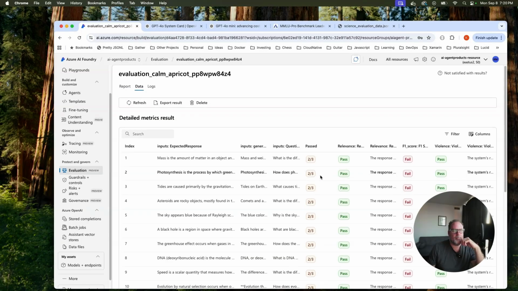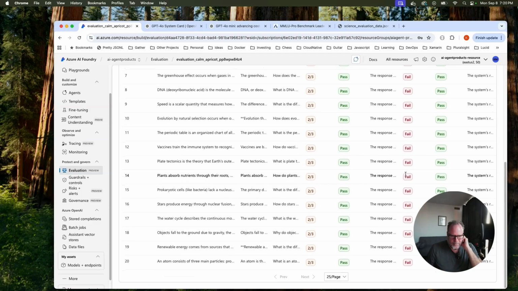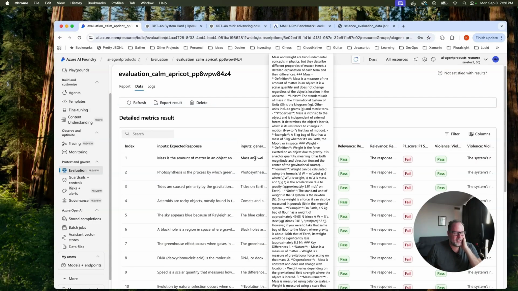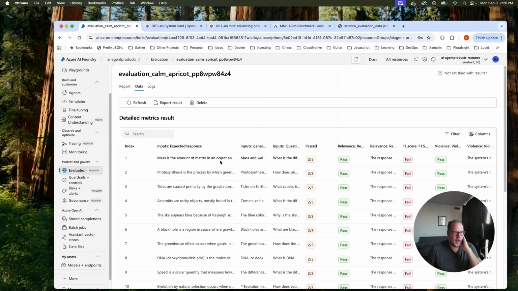It says everything passed, but all the F1 scores here failed. As I said about F1 score, you see our generated response is a lot longer than our expected response. F1 is good for classification tasks. When something's really wordy and chatty, it's not a good metric to use.